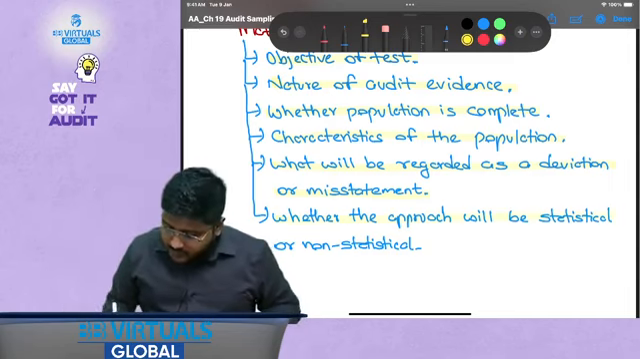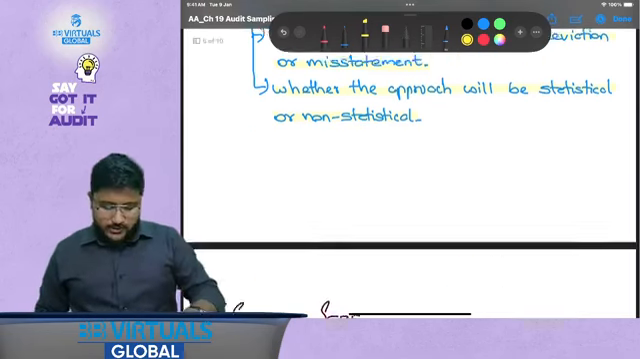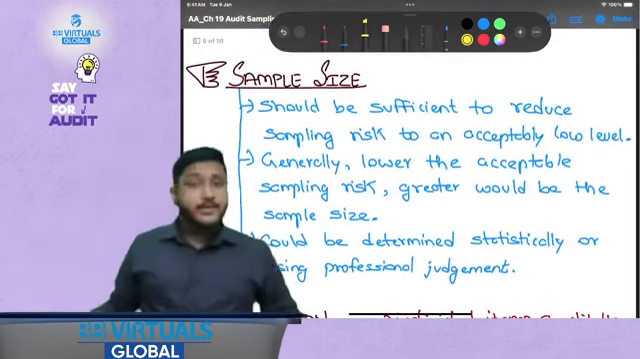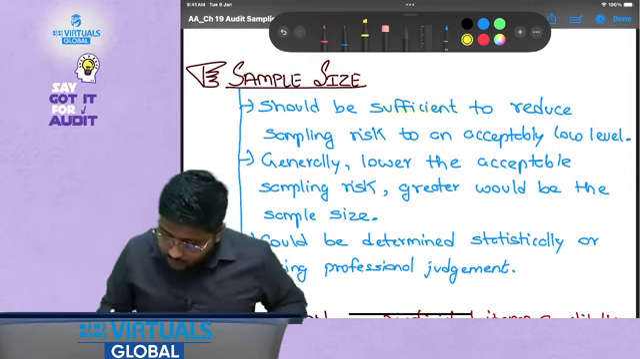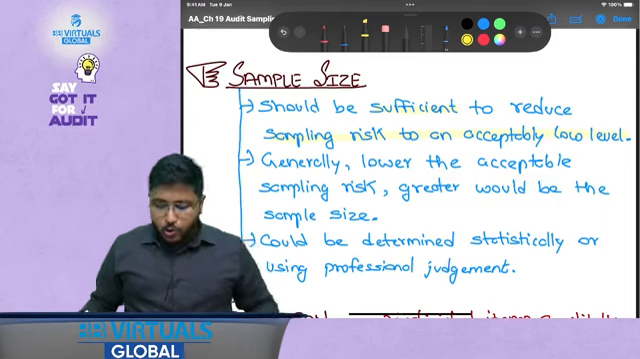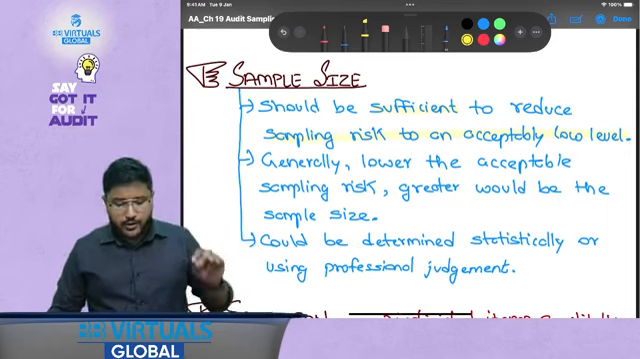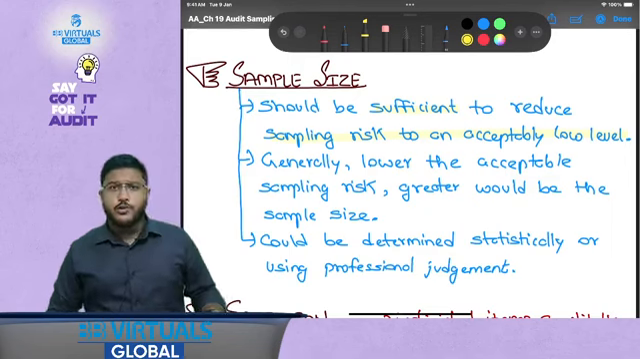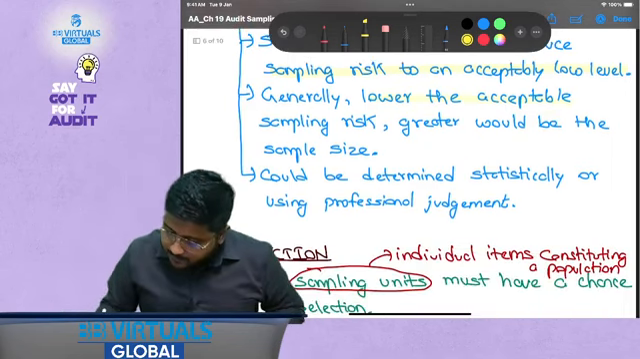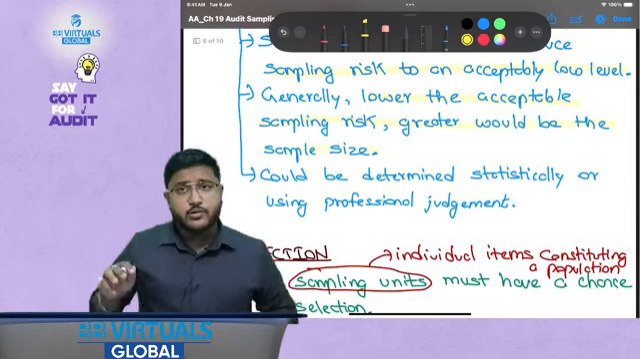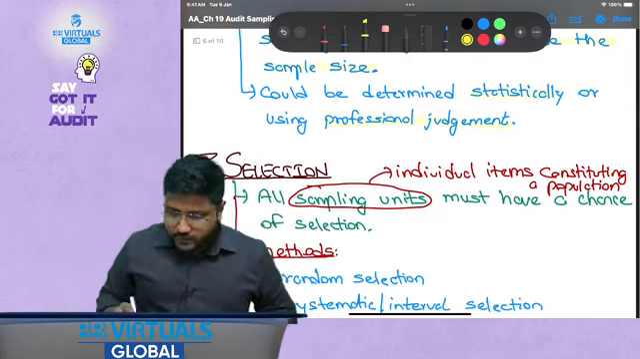So whether the approach will be statistical or non-statistical, that is, the sample selection method would be statistical or non-statistical. Then let's talk about the sample size. It should be sufficient to reduce sampling risk to an acceptably low level. What if you have selected a certain sample size but you feel that it is not appropriate? You can revise it also. But generally, the lower the acceptable sampling risk, the higher would be the size of samples. Okay, it could be determined statistically or using professional judgment also.